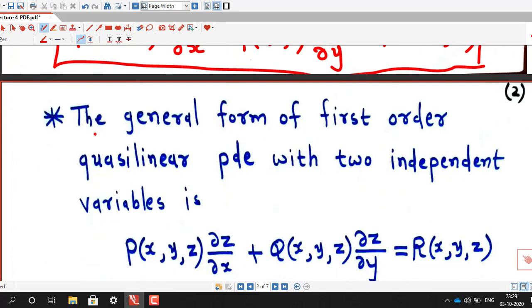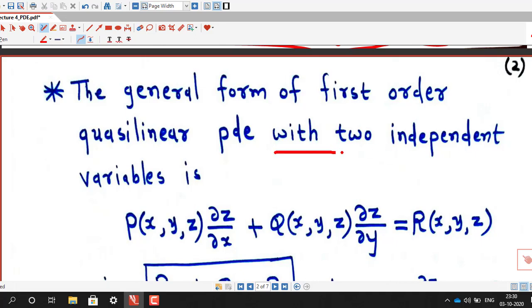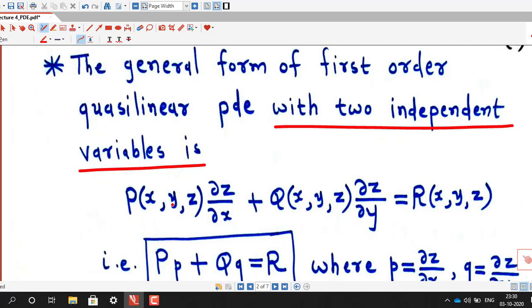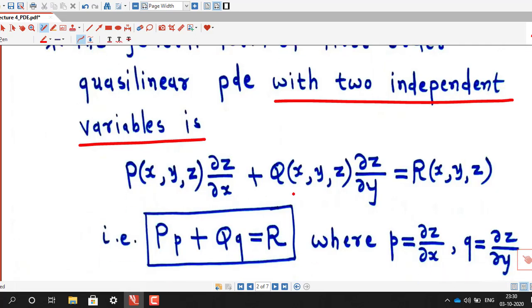So I have written here the general form of first order quasi-linear PDE with two independent variables can be written in this form: capital P into del z by del x plus capital Q into del z by del y equal to capital R, that is function of x, y and z.